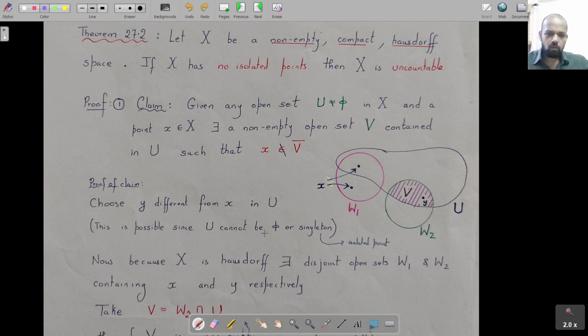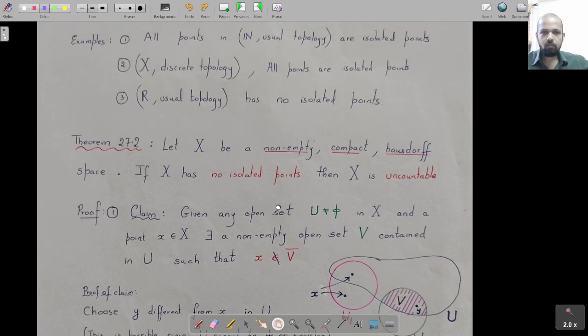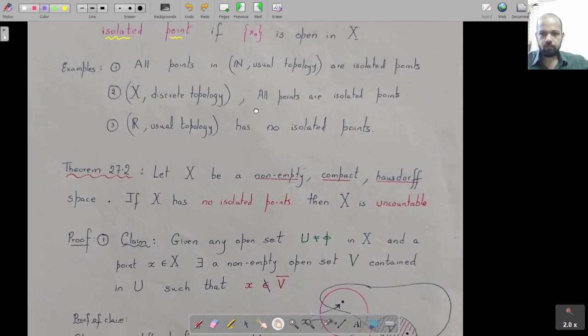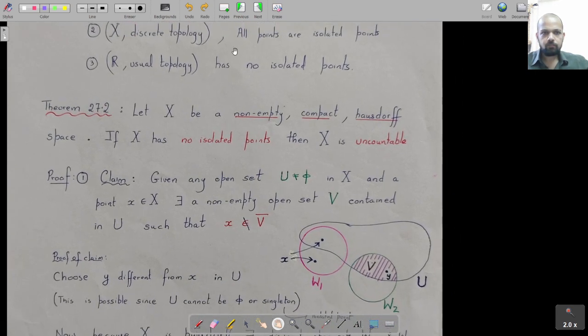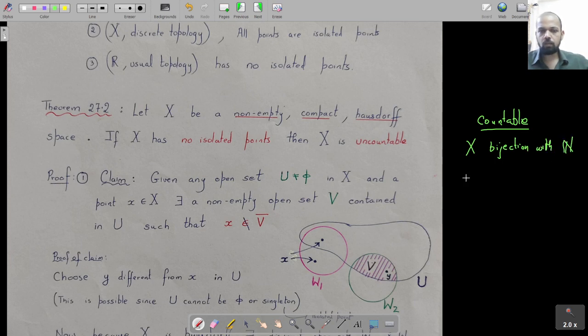For those who do not remember the definition of countable, I can quickly recall it for you somewhere at the side. What is a countable set? A set X is countable if it is in bijection with natural numbers.